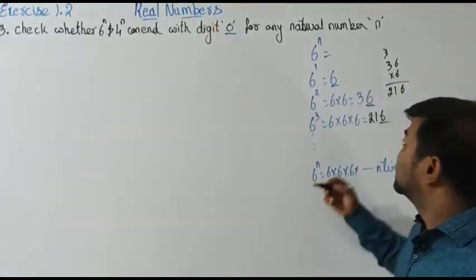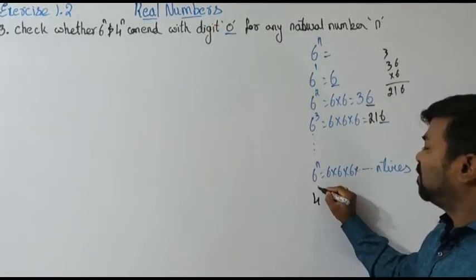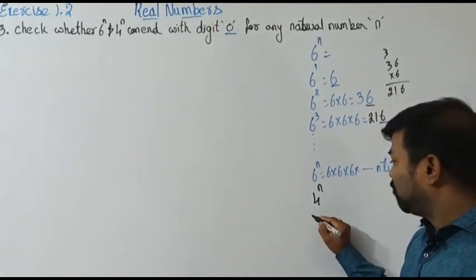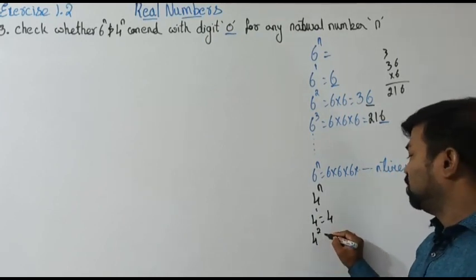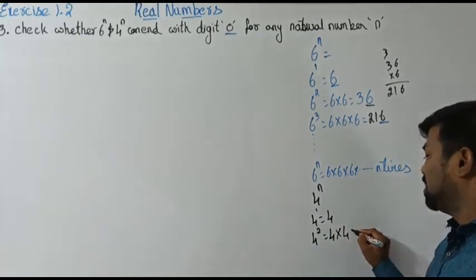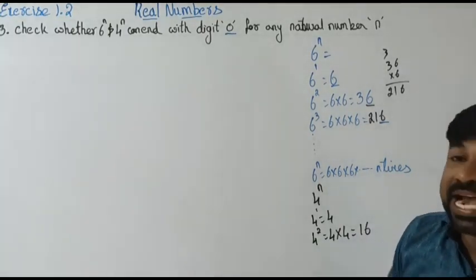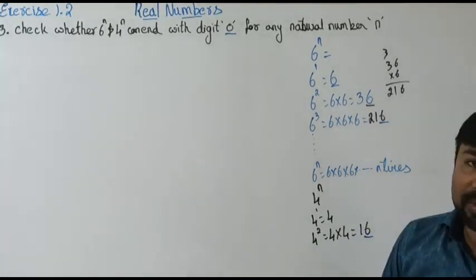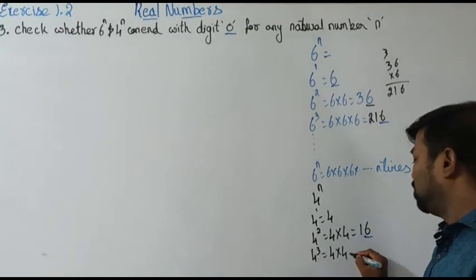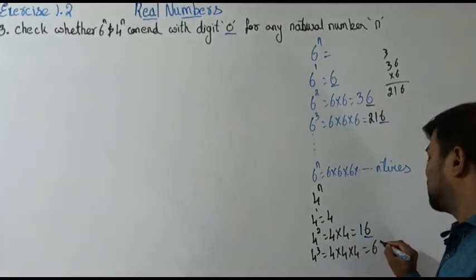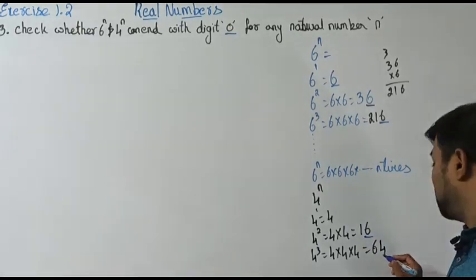Of course, he is asking in the same way about 4 to the power n. 4 to the power 1 is nothing but 4, and 4 to the power 2 is 4 into 4, which is 16. What's the ending number? It's 6. In the same way, 4 to the power 3 is 4 into 4 into 4, which is 64. What's the ending number?